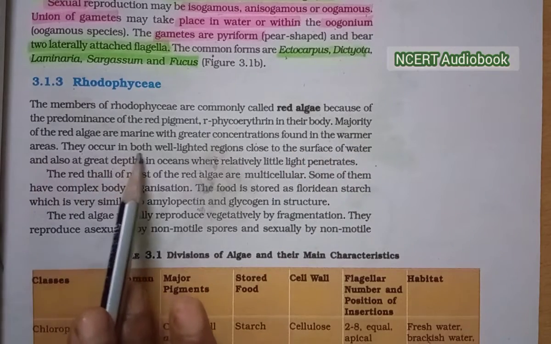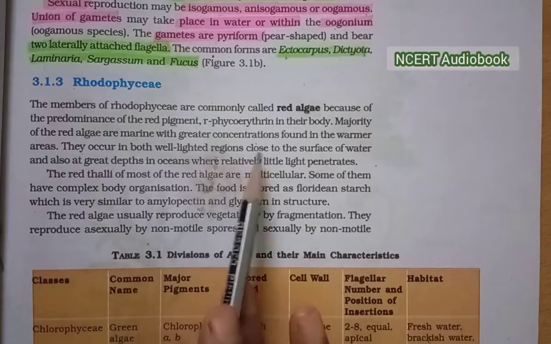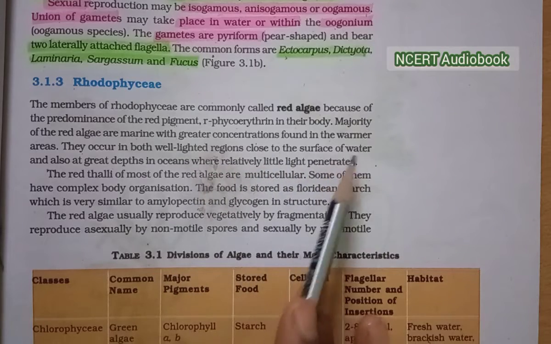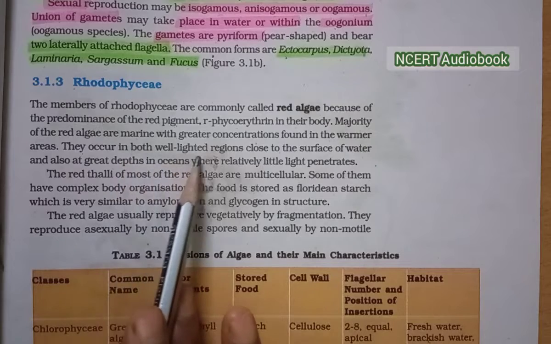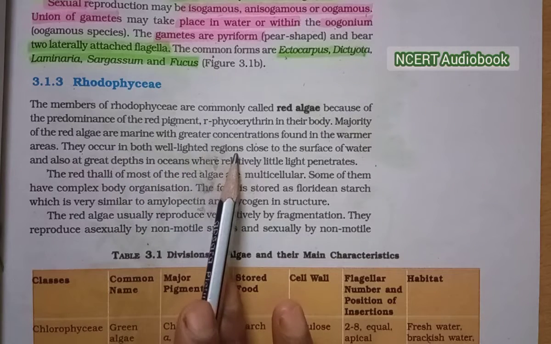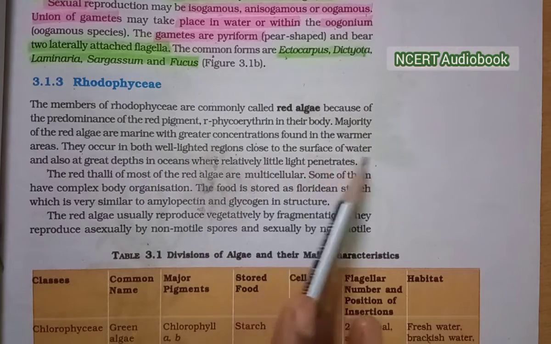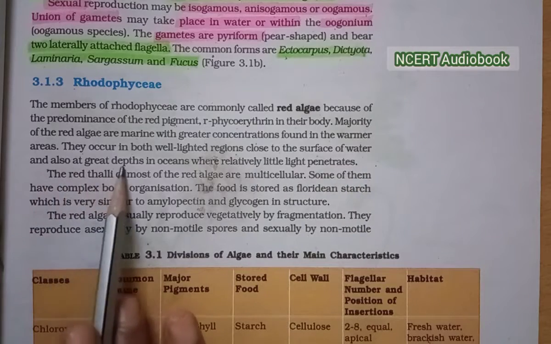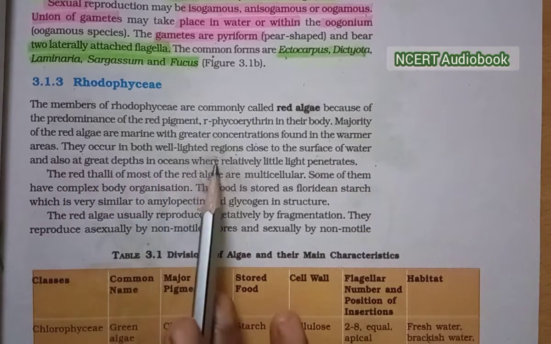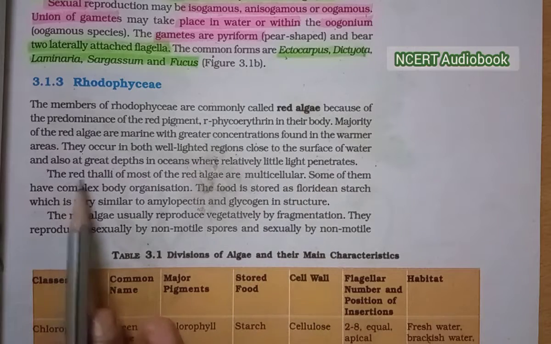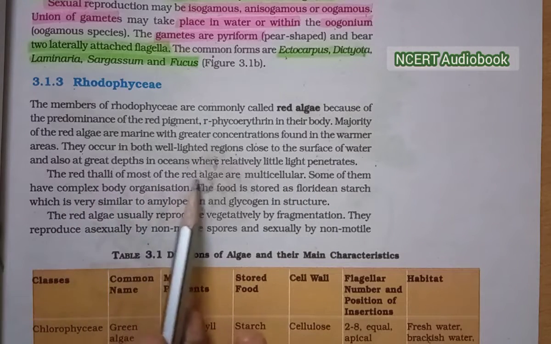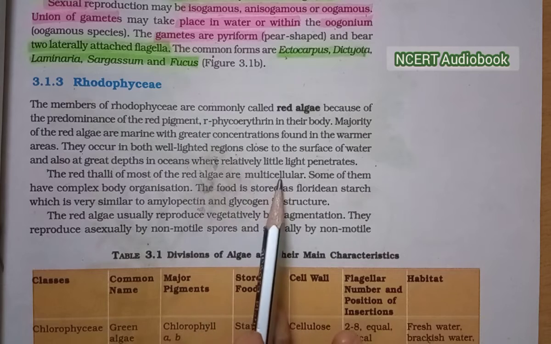They occur in both well-lighted regions close to the surface of water and also at great depths in oceans where relatively little light penetrates. The red thalli of most of the red algae are multicellular.